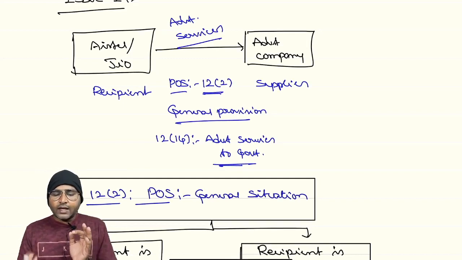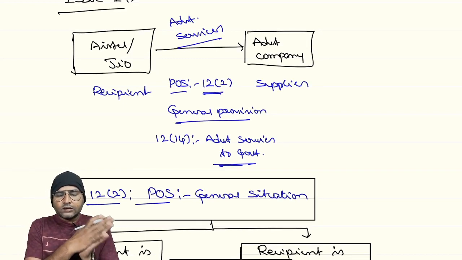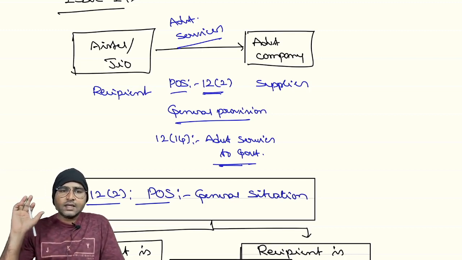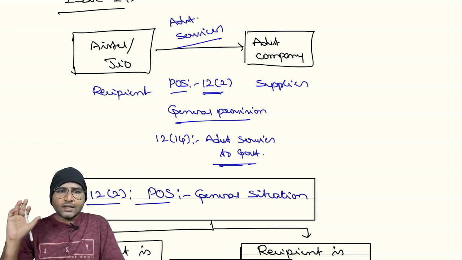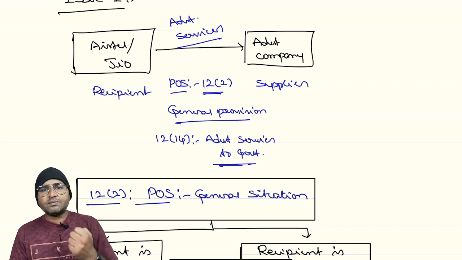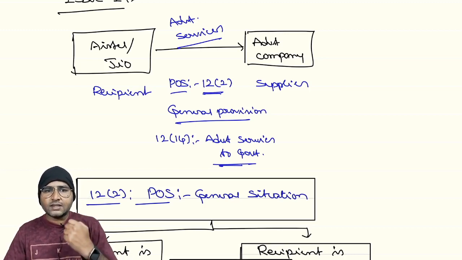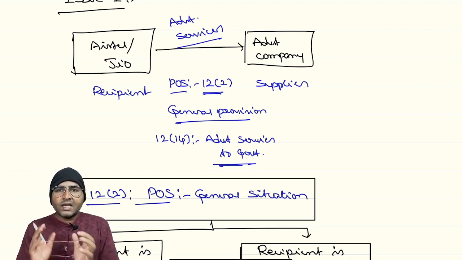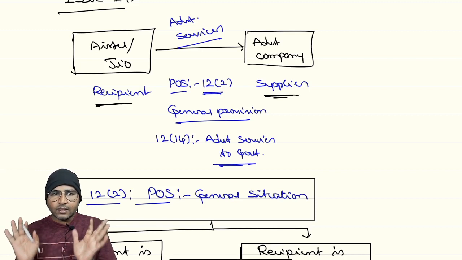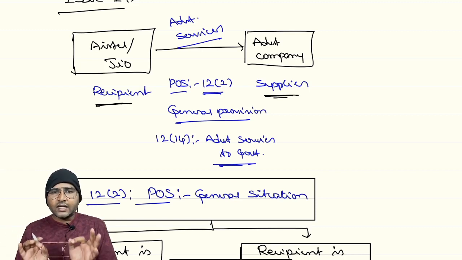Okay. So Airtel or Jio have given an advertisement contract to the advertisement company to place boardings, hoardings, banners, etc. That advertising company will take care of it and will take the risk to place such boards or hoardings. In such a situation, the supplier is the advertisement company and Airtel or Jio will become the recipient, right? Are you clear? And the nature of service is advertisement services.